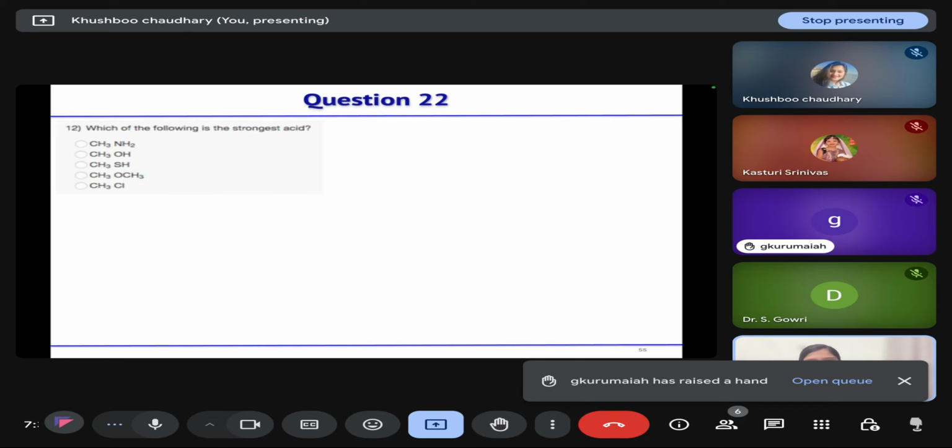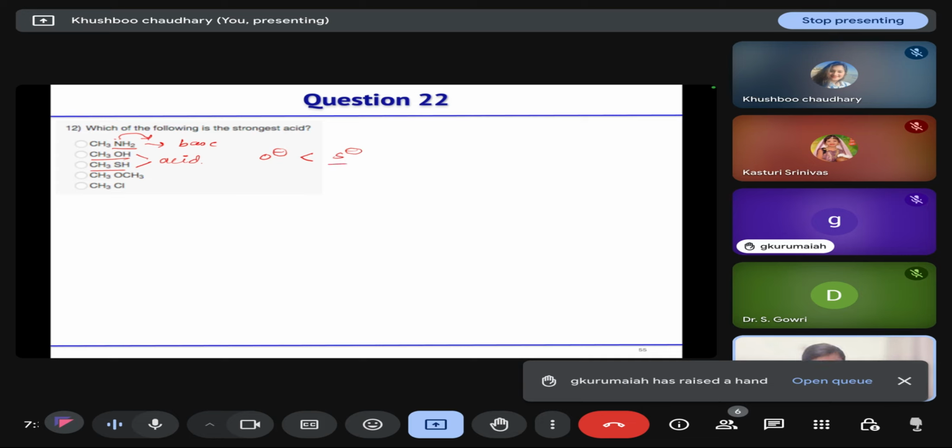Then, last question: which of the following is the strongest acid? If we have an amine, then the nitrogen lone pair can donate, so it will act as a base rather than an acid. Alcohol and thiol both can act as acid, but comparing O negative with S negative, sulfur can stabilize the negative charge better than oxygen.